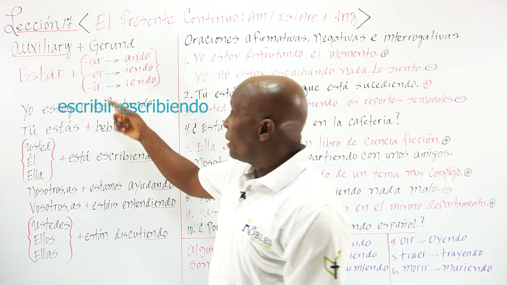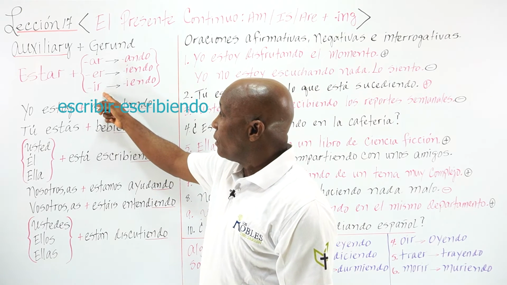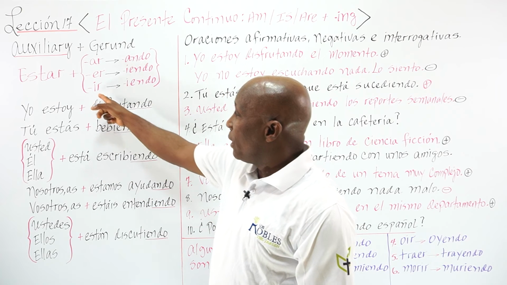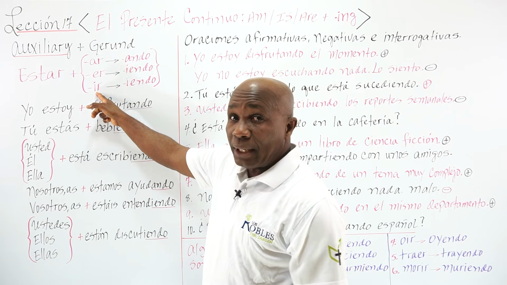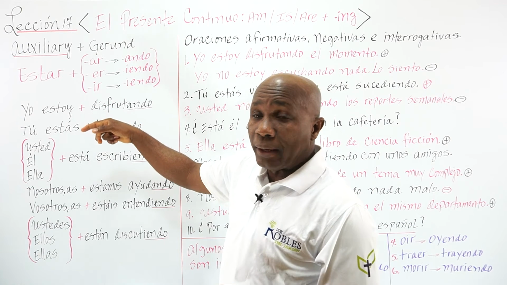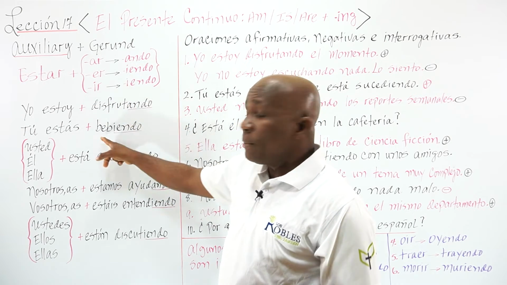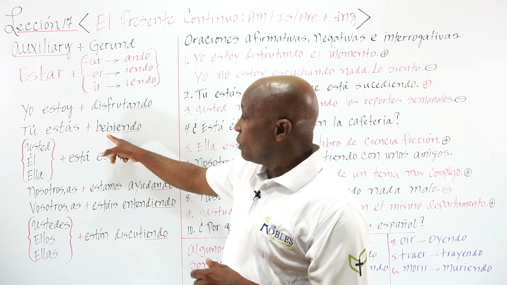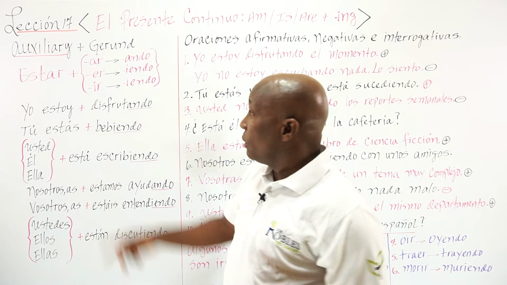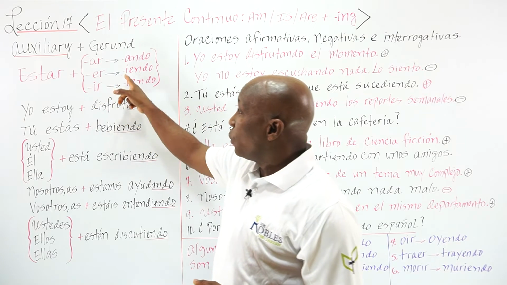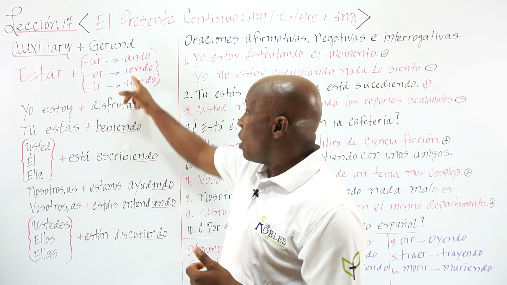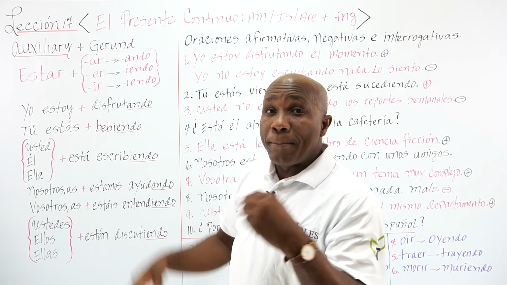Escribir, that's the ending, so we drop the IR and we add yendo right here. The same thing we did with the verb beber. That's the ending, so we dropped the ER and we added yendo, bebiendo.